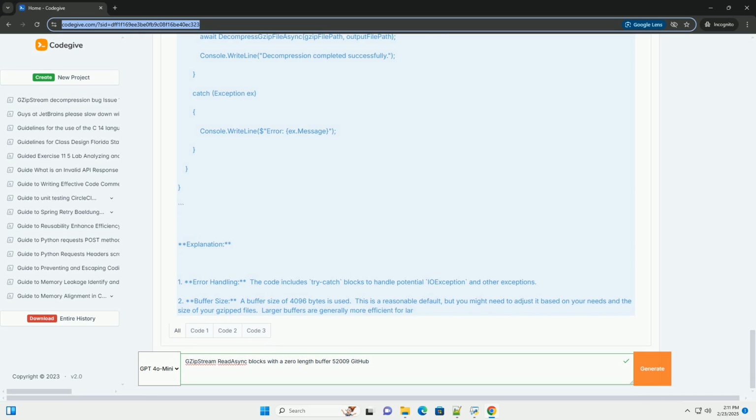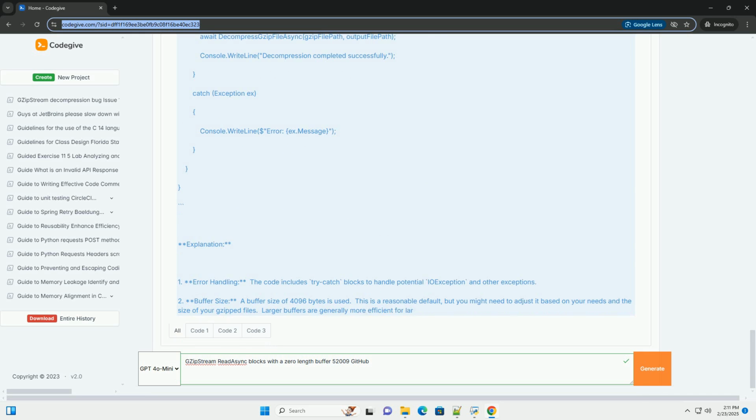4. ReadAsync loop: the while loop continues reading data from the GZipStream until ReadAsync returns 0, end of stream. Crucially, it reads into the buffer and then writes that buffer's contents, up to bytesRead, to the output stream. This prevents writing unnecessary 0 bytes if the buffer is larger than the remaining data. 5. WriteAsync: this mirrors the asynchronous read with an asynchronous write, optimizing the overall process.